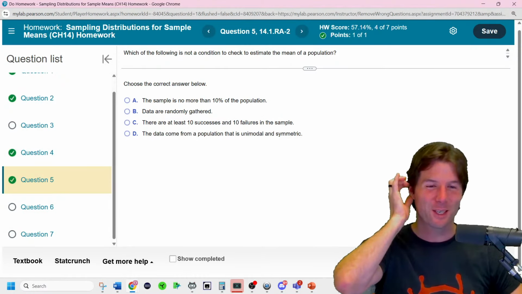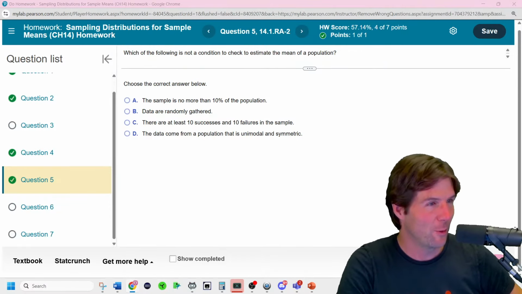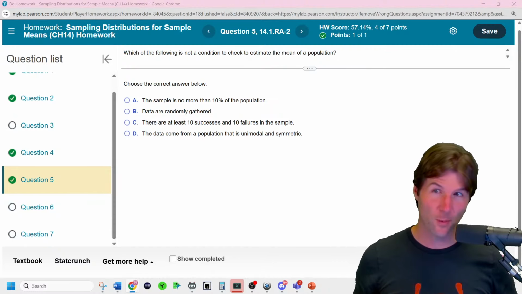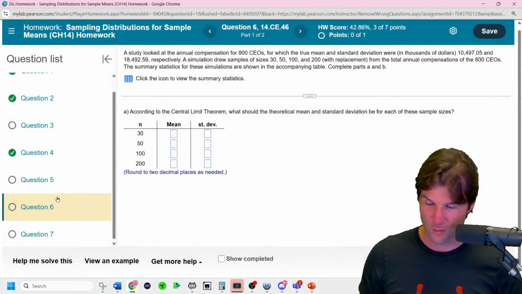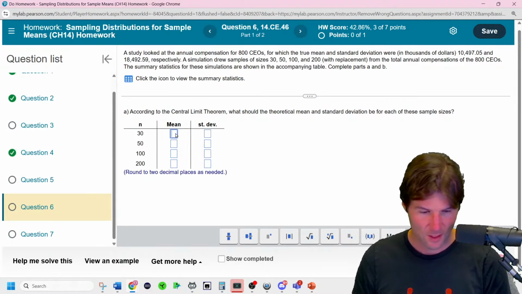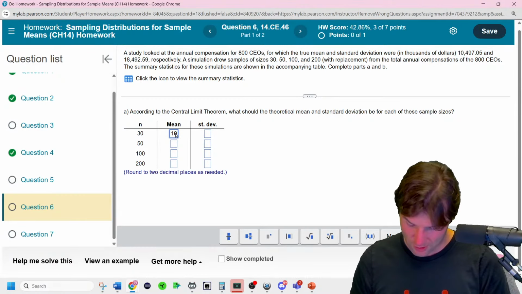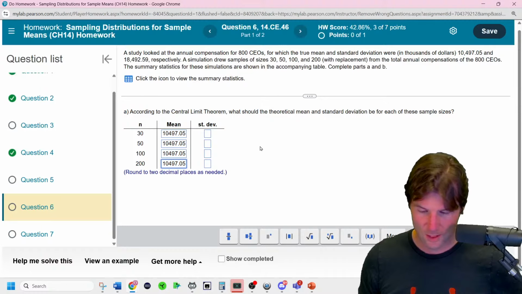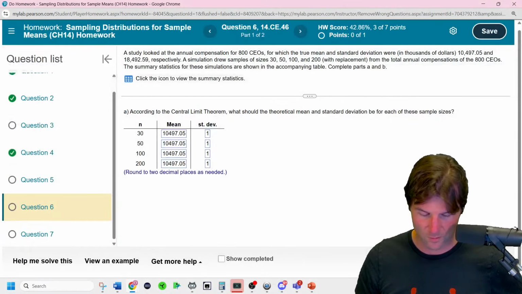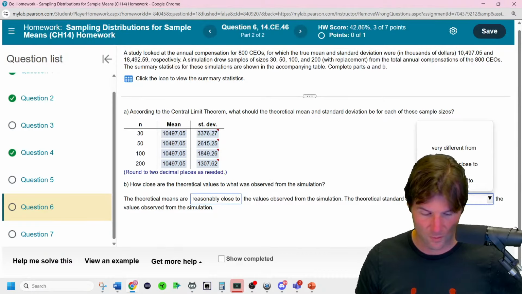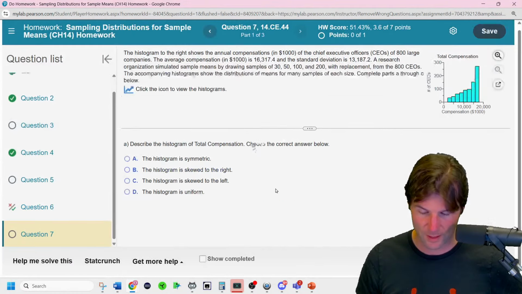I kind of did it quickly because I want to take a quick break between classes, but I hope people are figuring out these problems, understanding them. When you know the tricks to them, they're a lot easier, especially ones over here that look complicated, and then you realize it's just asking you what the mean is at all points, and the mean doesn't change. So you can get half of it right for free because the mean doesn't change. And then the standard deviation gets smaller by a factor of square root of n. So you would just divide by a factor of square root of n to get the answers right for the other questions. And the theoretical values are going to be reasonably close, because simulations show reality.